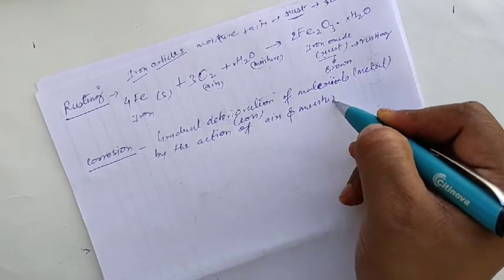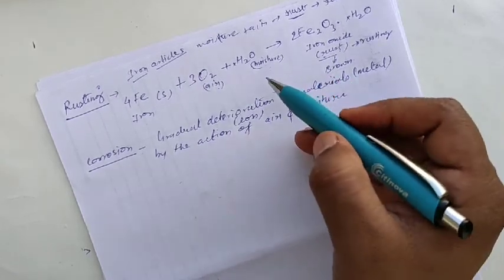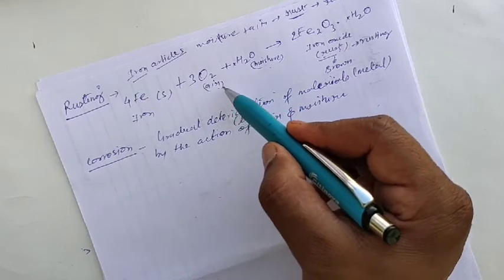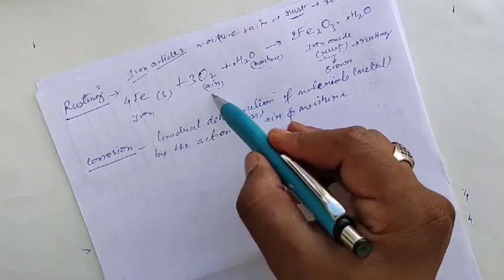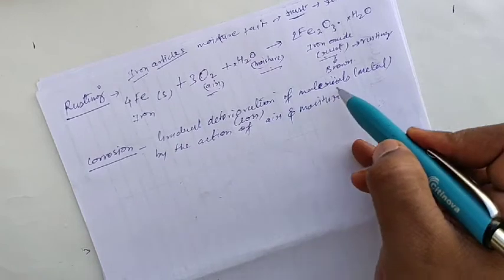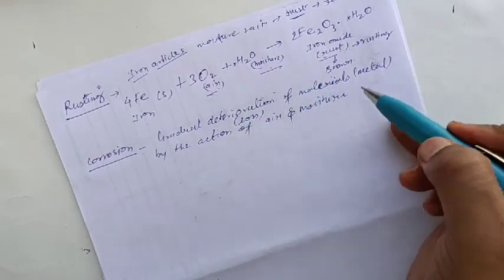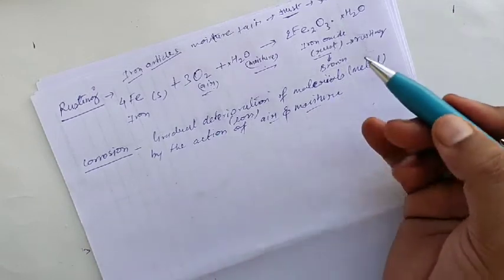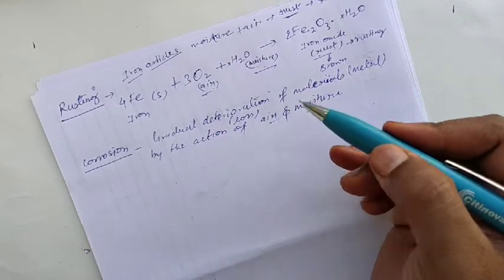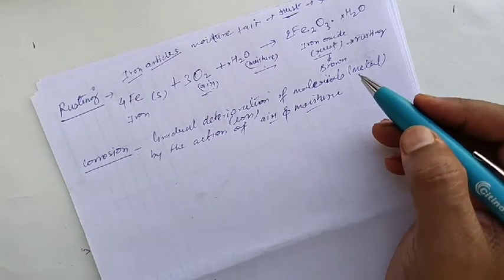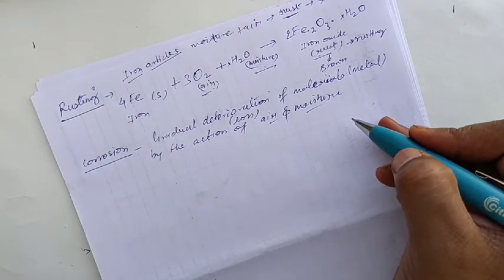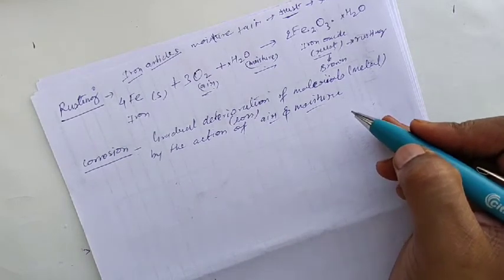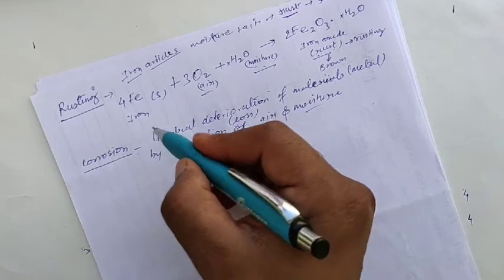See, similar to rusting. What will happen in rusting? Iron articles react with air and moisture. Here also, other than iron, any metal reacts with the air and the moisture. That metal is referred to as corroded, and the process is referred to as corrosion. Is it clear? So it is a process.